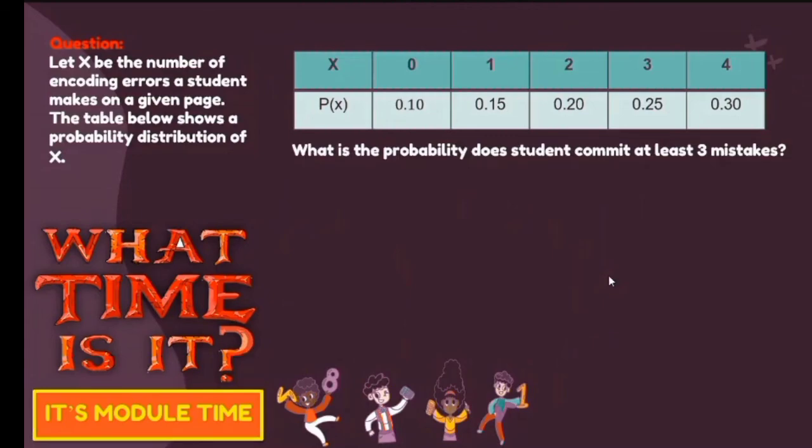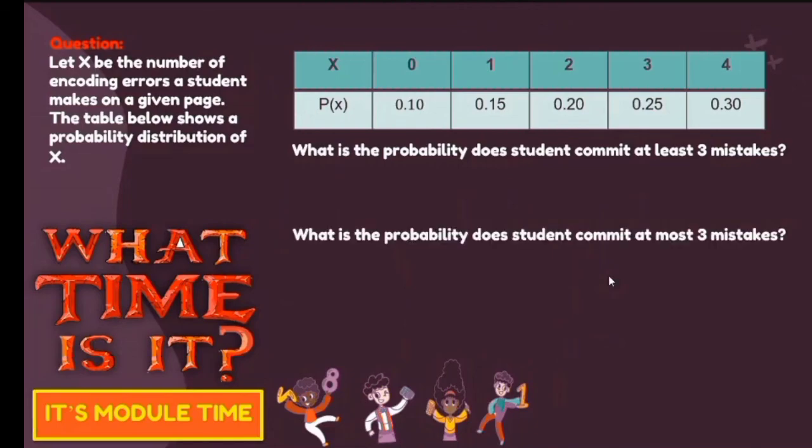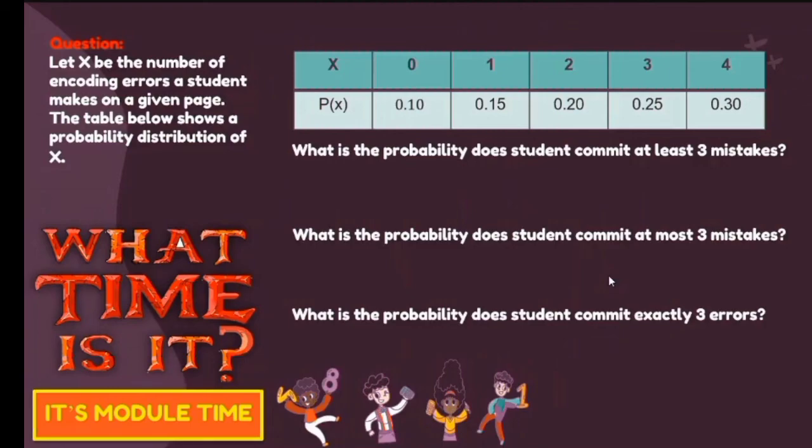What is the probability that the student commits at least 3 mistakes? What is the probability that the student commits at most 3 mistakes? What is the probability that the student commits exactly 3 mistakes? So, obviously, in this problem, kung makikita nyo, lahat naman siya 3 mistakes. But because of the words exactly, at most, and at least, magkakaroon tayo ng variation in terms of our explanation.